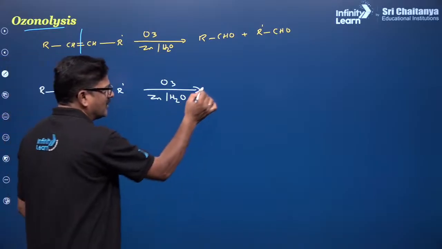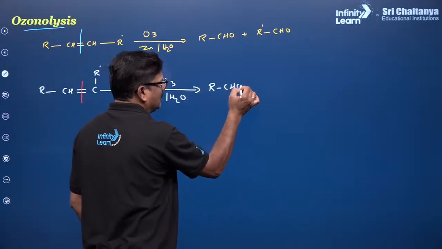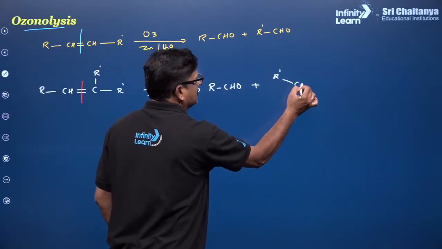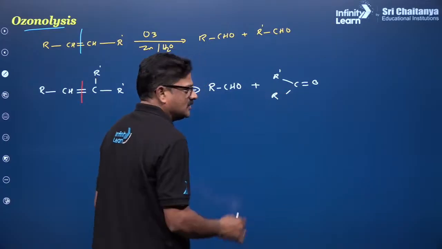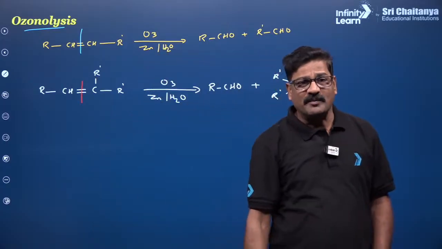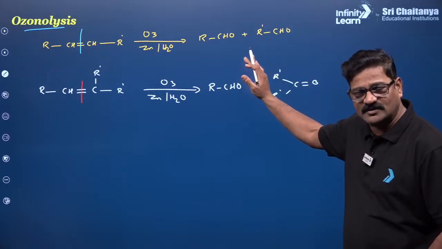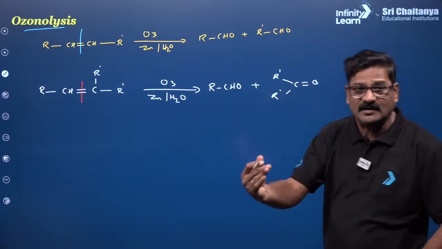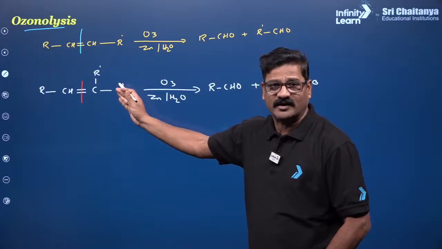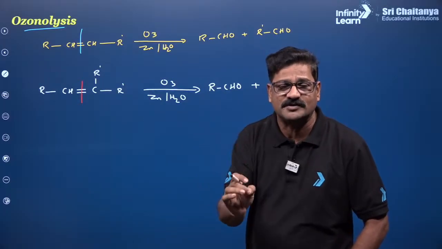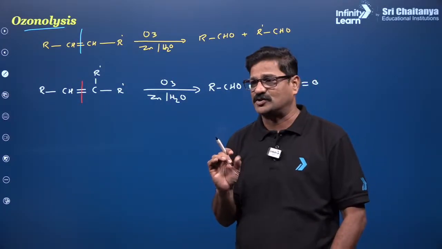So you will get an aldehyde and R'C double bond O, a ketone. So you will be given these aldehydes or ketones as products, and you are asked to find the corresponding alkene. That is a very important model for the NEET examination question.